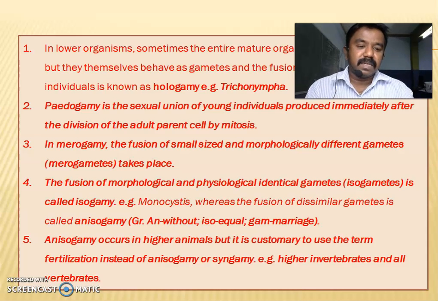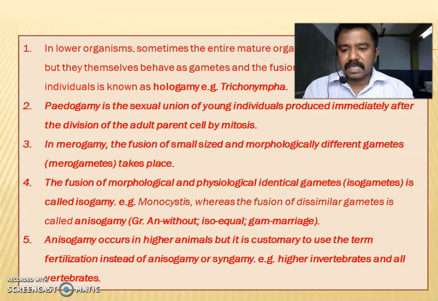Whereas the fusion of dissimilar gametes is called anisogamy, where different forms of gametes fuse to form a zygote. In the Greek words, an means without, iso means equal, gam means marriage.